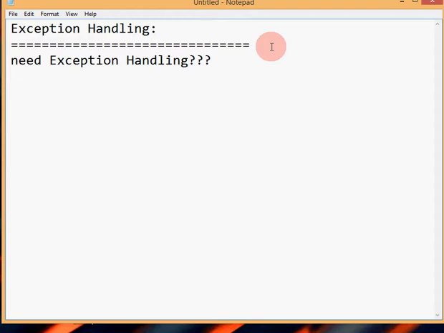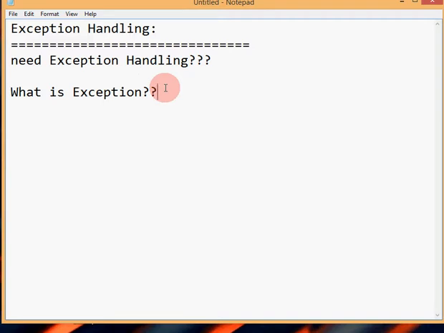Okay, then how could I solve this problem? The solution is the exception handling chapter. Then going to our next level of discussion: what is an exception? Write it down. What is an exception?